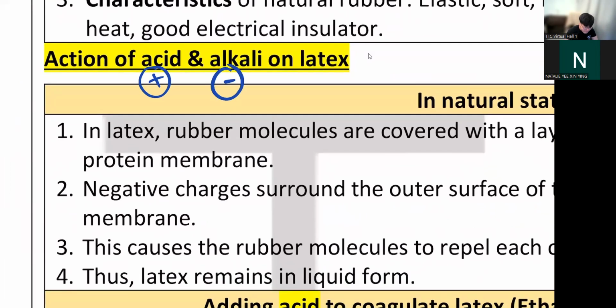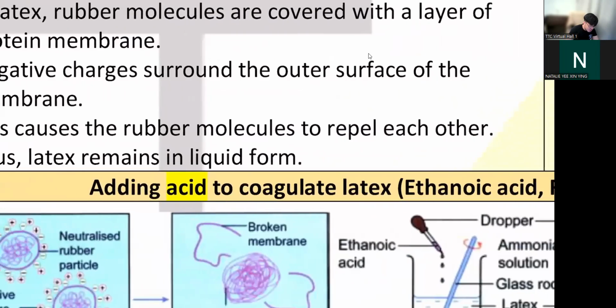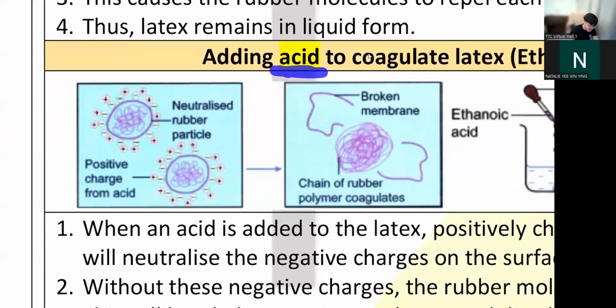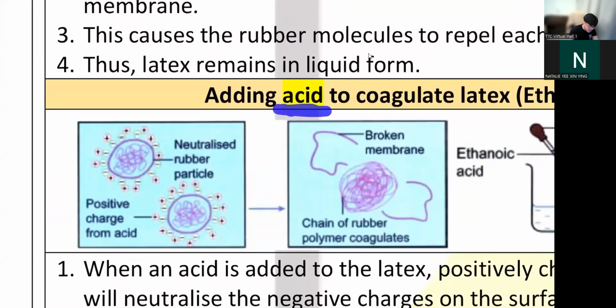If you look at this rubber, can you see all these negative charges? What happens when you add acid to it? Acid is positive, as I said. So this acid will come and neutralize all these negative charges. Now this protein membrane, sorry, not plastic, protein, has no more charge, so they can't repel anymore.